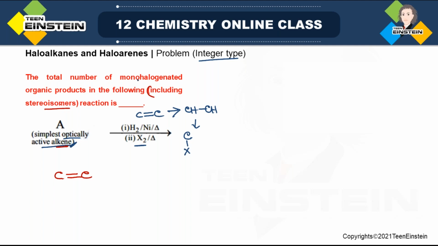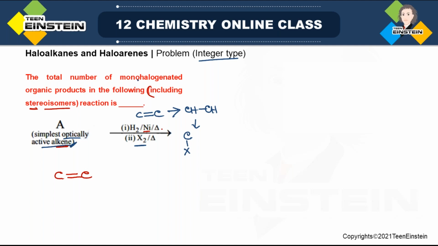That is why this question is arising. In the final compound, it is saturated, there is no unsaturation, because you have already used nickel and hydrogen. There will be no CC double bond, no CC triple bond, right? It is saturated, only C single bonds, but still there are stereoisomers.